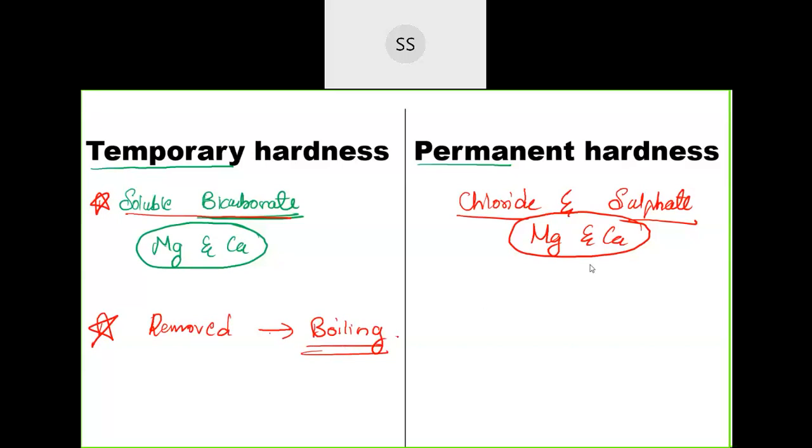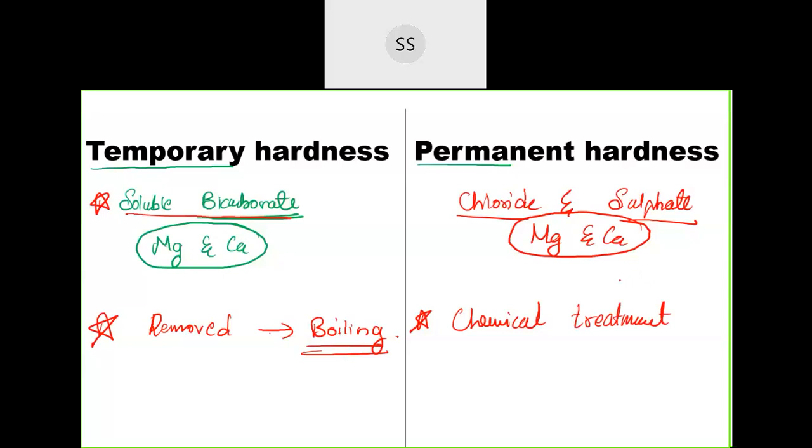Now this permanent hardness cannot be removed just that easily. It is going to stay there. If you want to remove the ions which are present, that is chloride and sulfate, then you have to do a chemical treatment. Just boiling, a physical method, cannot be used. You need to add some chemical compound which will combine with these chlorides and sulfates and form some other compound which can be removed very easily.